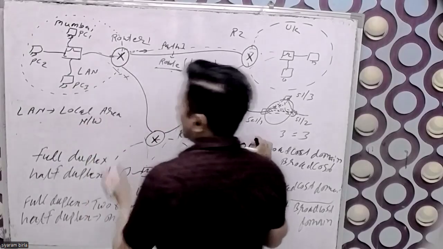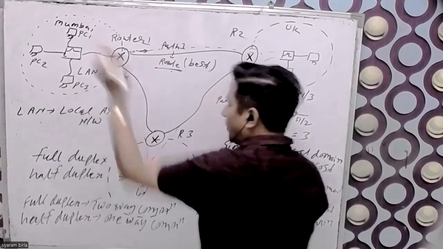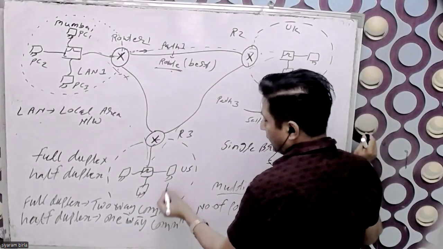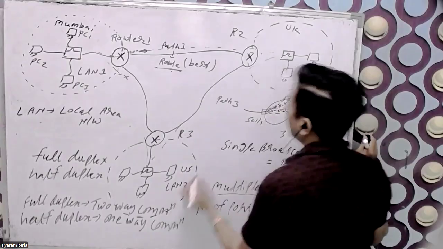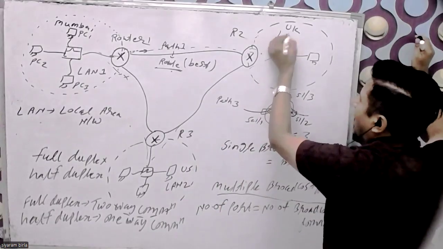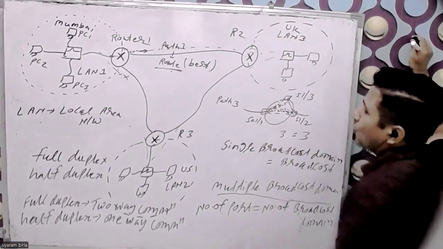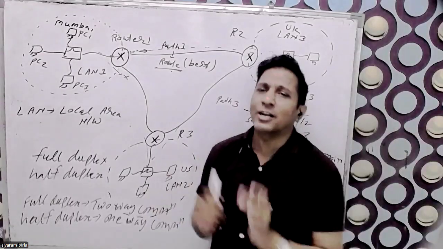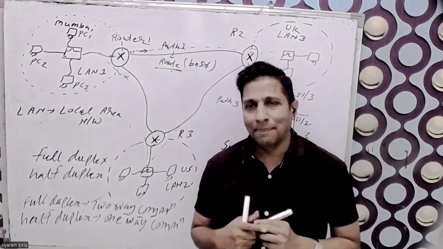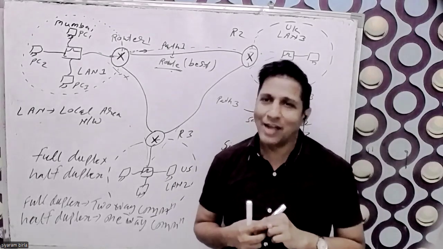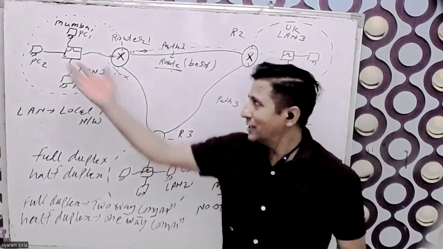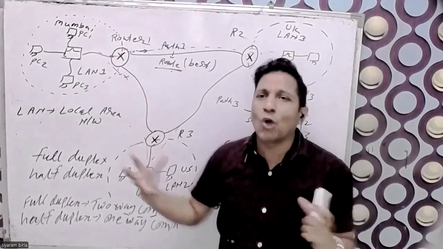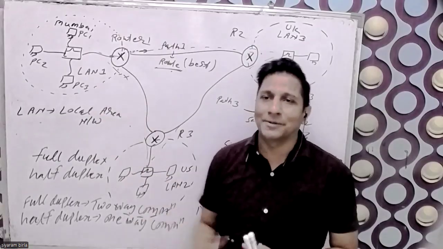So this is LAN 1 in the Mumbai office. The US office, suppose, is LAN 2. The UK office is called LAN 3. So what is the LAN? LAN means a small office network, where broadcasting happens, because here there is a switch. So a single office network or small office network is called the LAN.